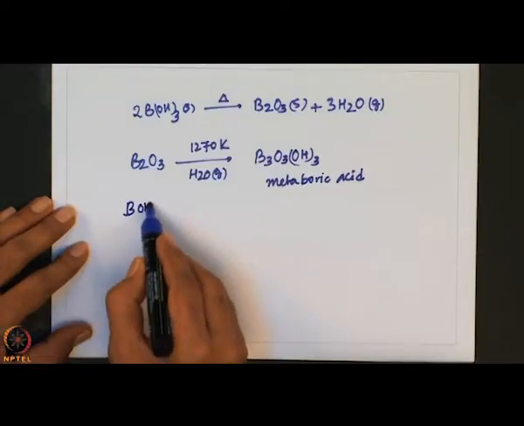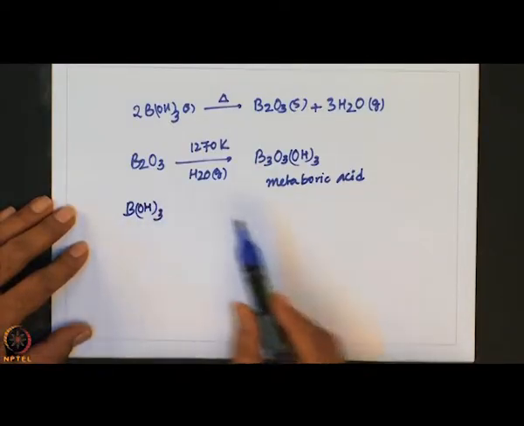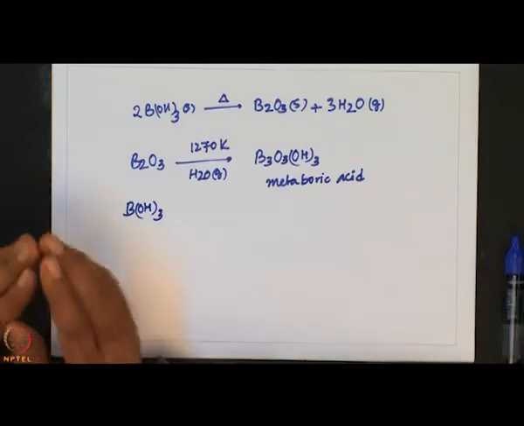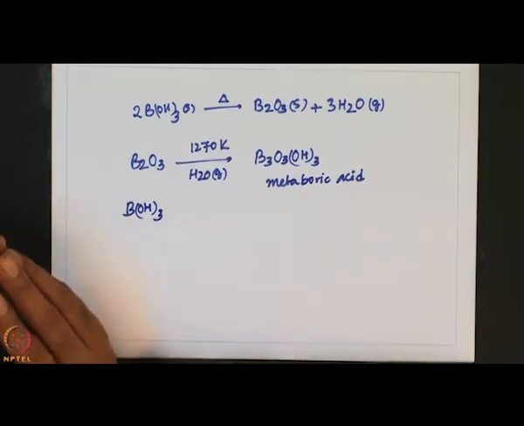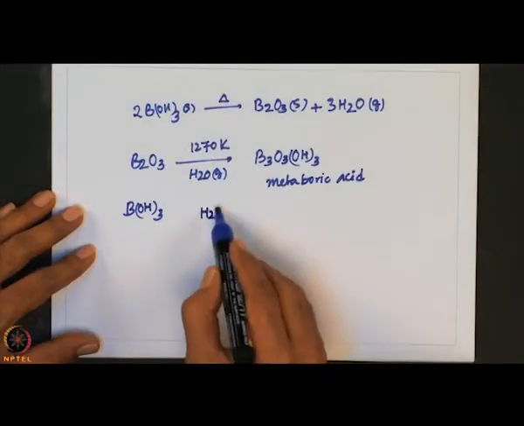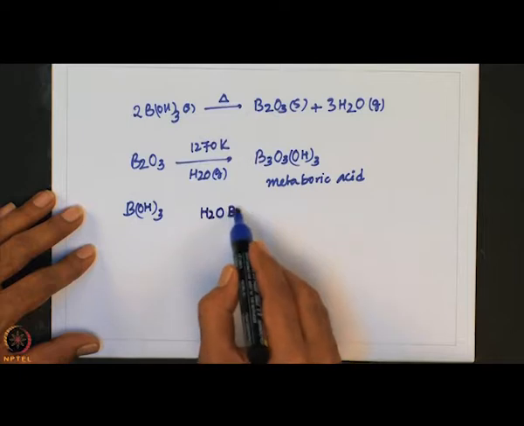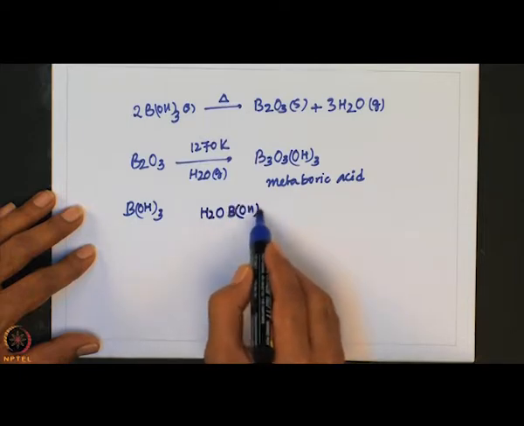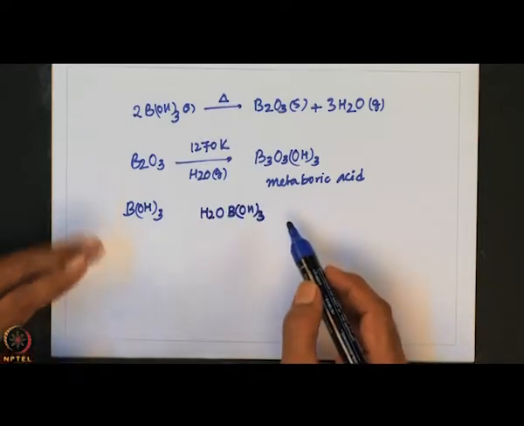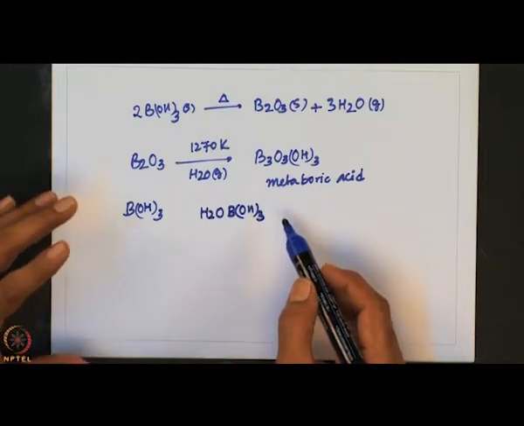And of course, when we look into the property, boric acid is a very weak Bronsted acid in aqueous solution. In fact, boric acid is primarily a weak Lewis acid, and the complex it forms with H2O essentially looks this way. Okay. And this is where the actual source of proton comes.